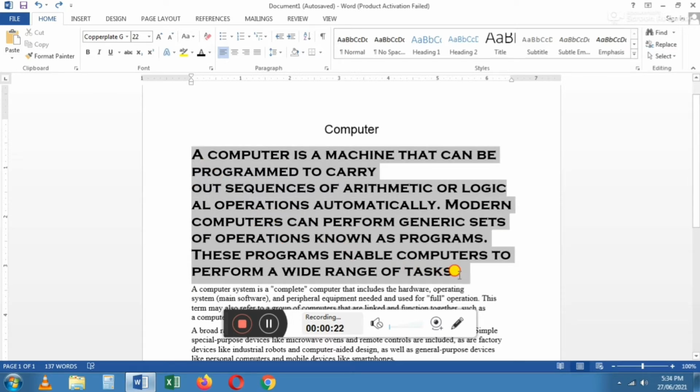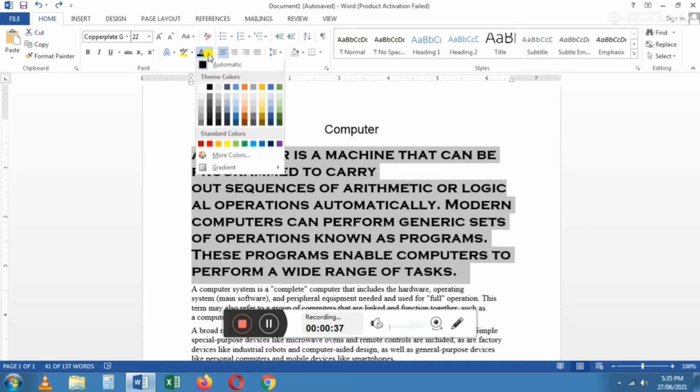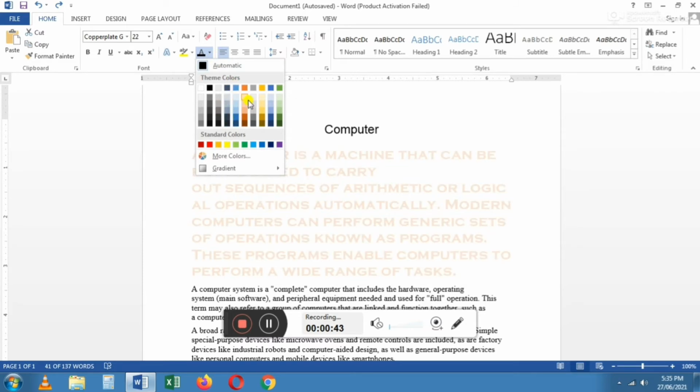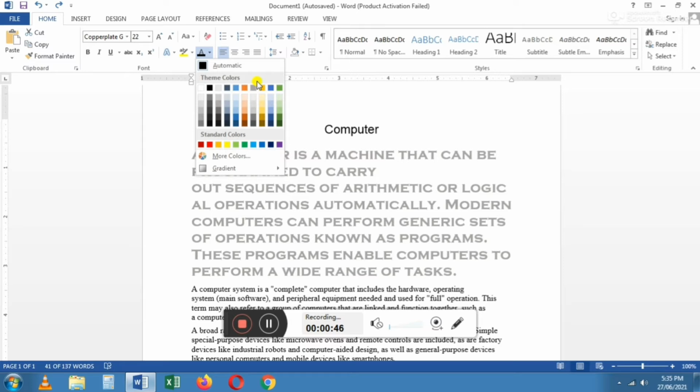After selecting, go to font group. This is the font group. In this font group, you have to select the down arrow after the A, click here. The color palette will be opened. In that you have to choose any color. I am going to choose the red color. Now the selected text will be changed to red color.